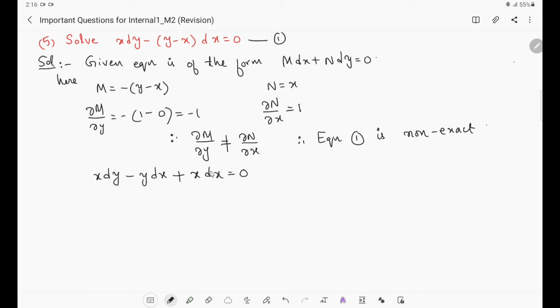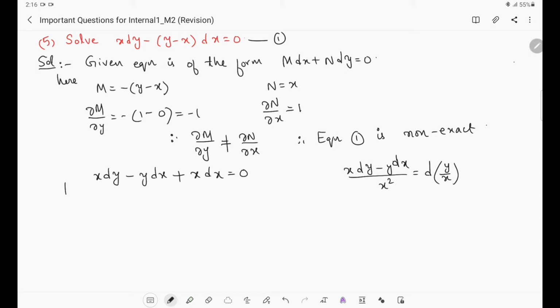Now in the inspection method we have one formula: (x dy minus y dx) by x square can be written as the derivative of y by x. The expansion of this is (x dy minus y dx) by x square. So here we have the x dy minus y dx terms, but in the denominator we do not have x square.